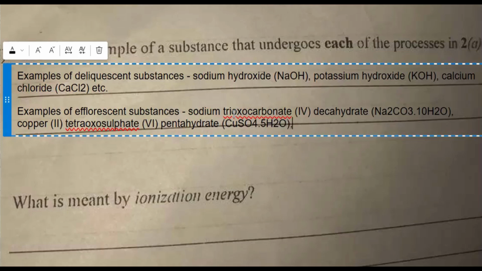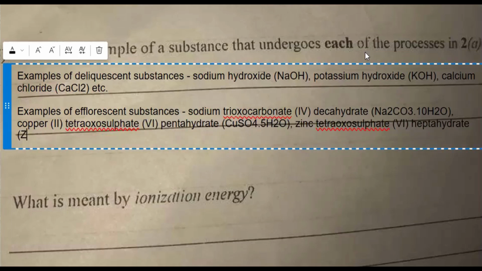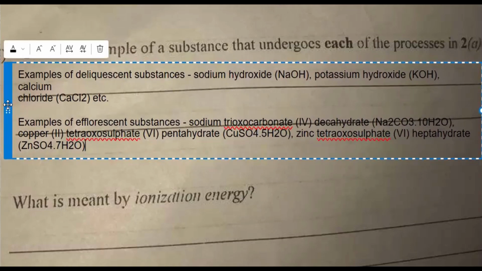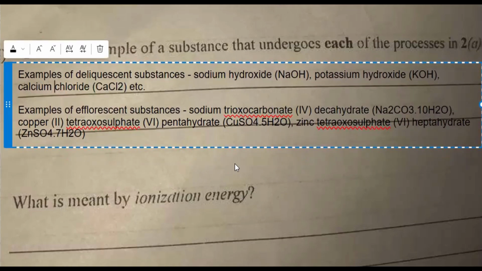Then you can also add zinc tetraoxosulfate(VI) heptahydrate, that is ZnSO4.7H2O. So write any one of these for each of them, you're correct. Are we together? All right, so let's move.